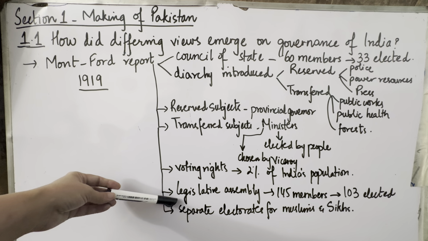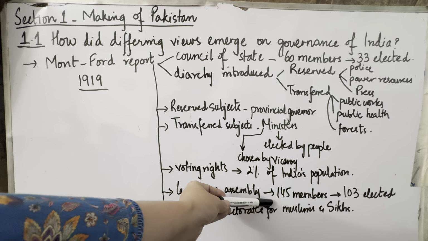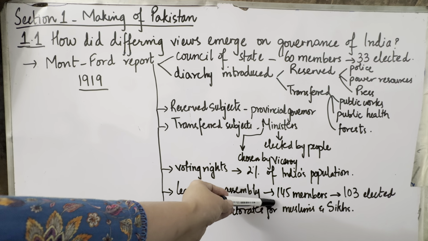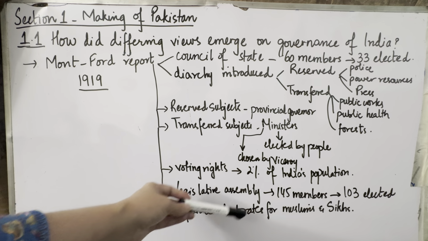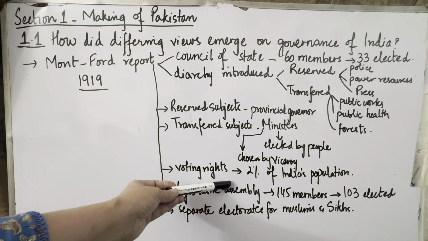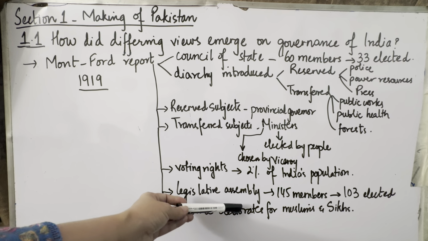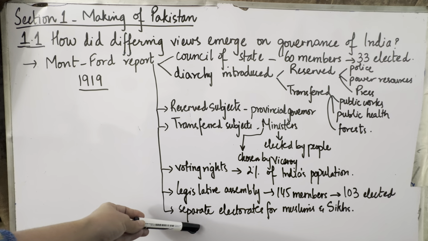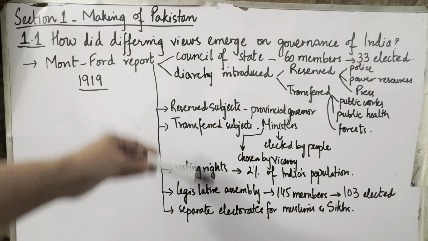Next, they also had a Legislative Assembly which will have 145 members, and of these 145 members, 103 are going to be elected. So now you have seen already that voting rights have been given to the population of India. Now they are free to select their own people. Lastly, as it was in the Montford Reforms too, here too separate electorates are given to the Muslims as well as the Sikhs. Okay, so these are the clauses.